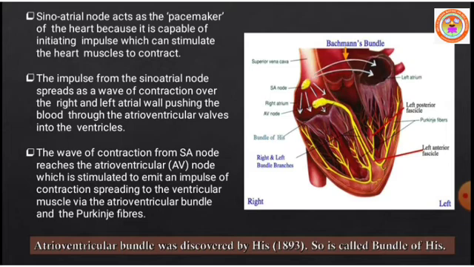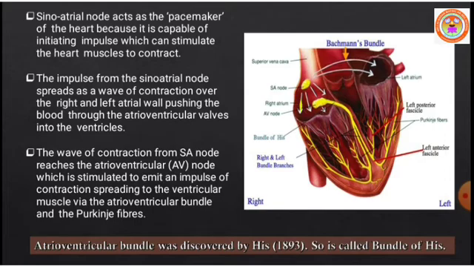The impulse from the sinoatrial node spreads as a wave of contraction over the right and left atrial wall, pushing the blood through the atrioventricular valves into the ventricles.